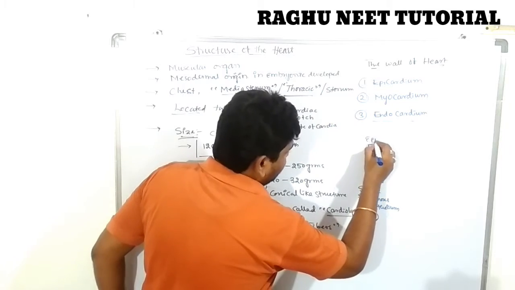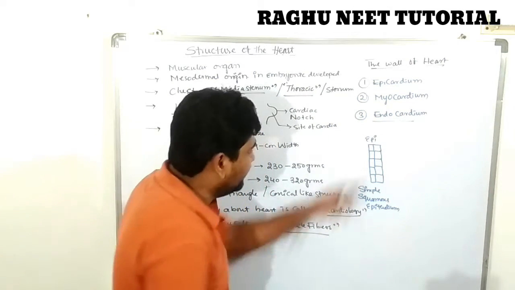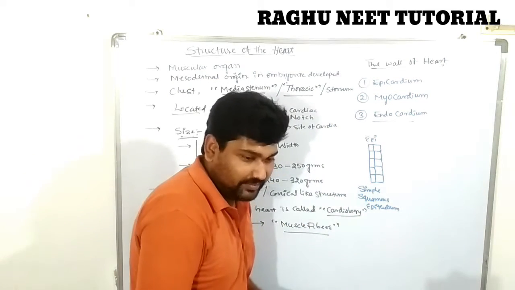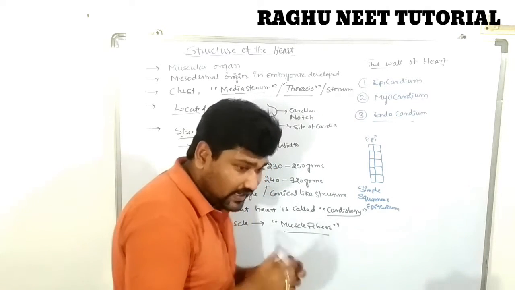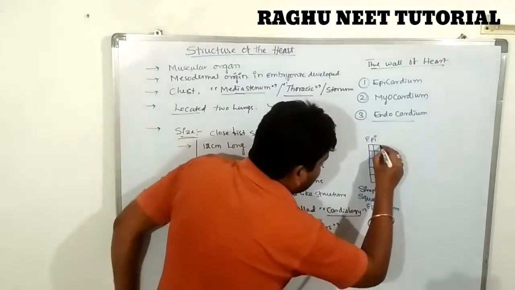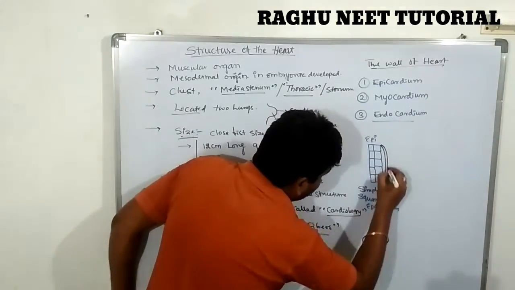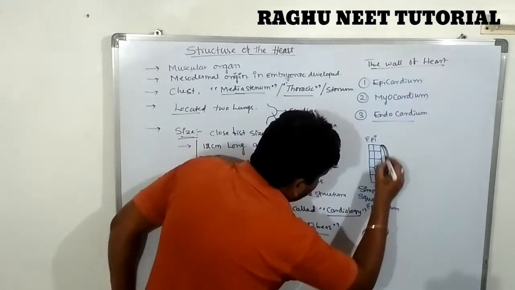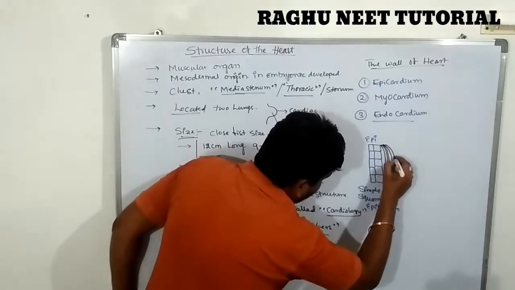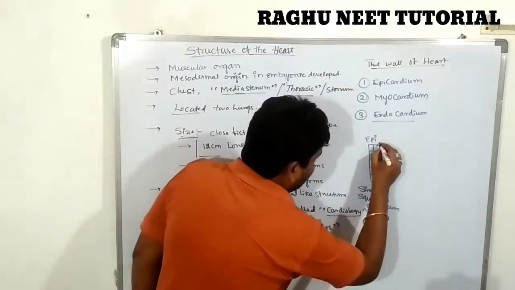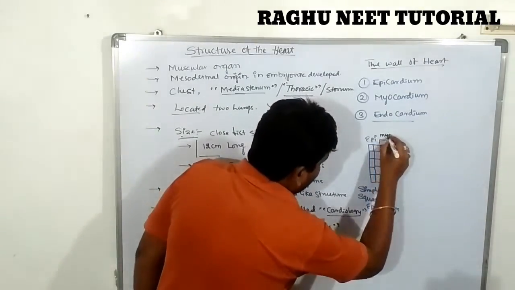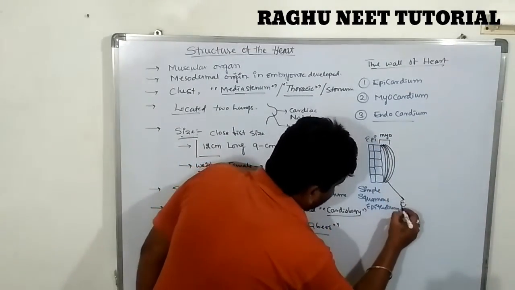Are you clear? The middle one is known as the myocardium. There are very strong and hardest muscles there. This hardest muscle is known as the myocardium. It is made up of hard muscle.